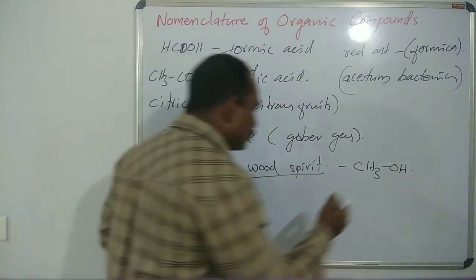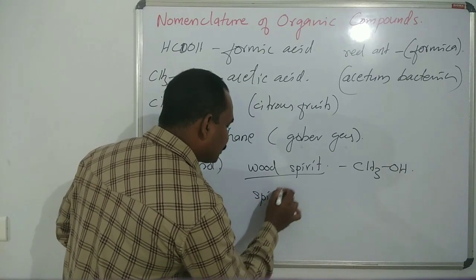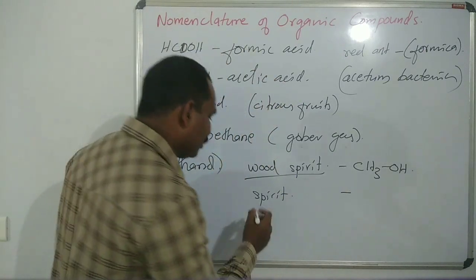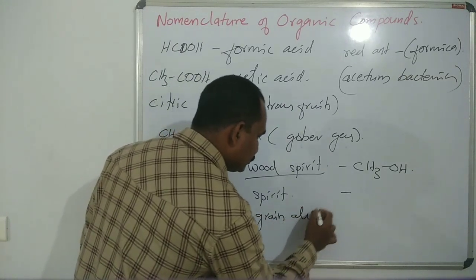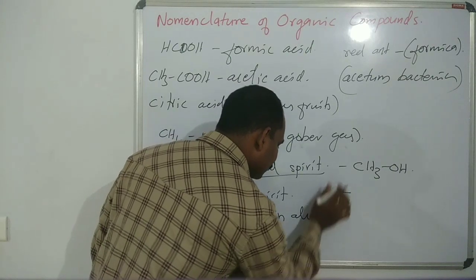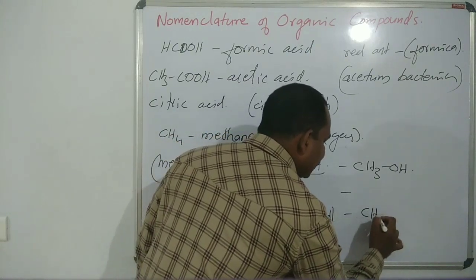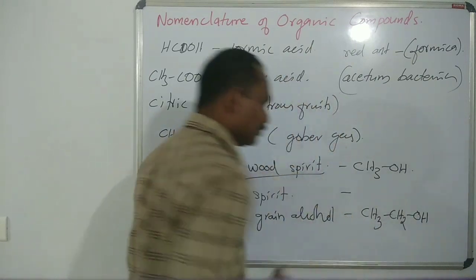And another spirit, you know, is simply spirit, or it is called grain alcohol, CH3CH2OH.